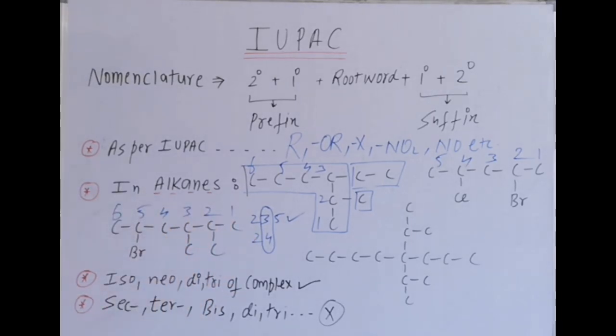Now, when we name it, we write it in alphabetical order. That means 5-bromo. Then at second and third, same type of substituents, that is methyl. How many times? 2 times. Then we use di. If there are 3 times, we use tri. That means here it is 5-bromo. Then 2, 3 dimethyl hexane.